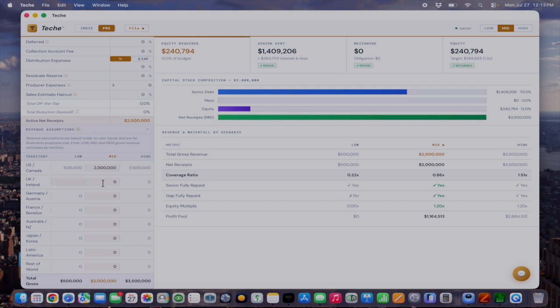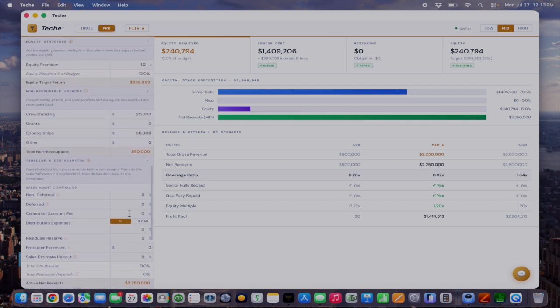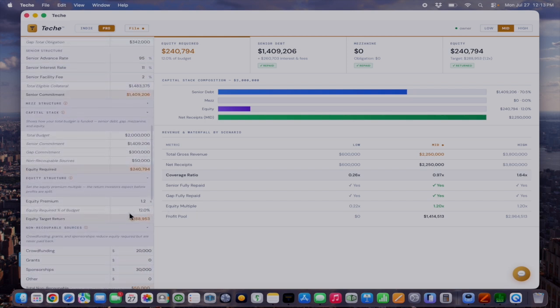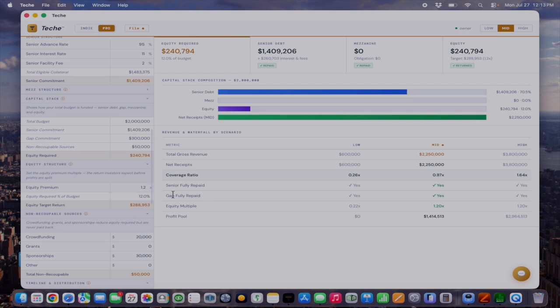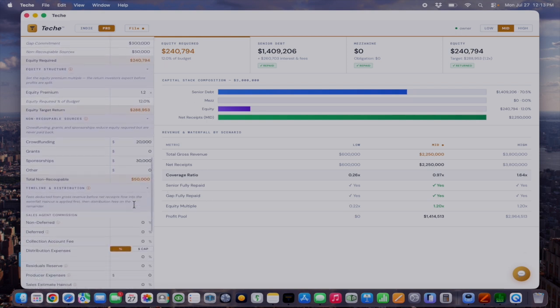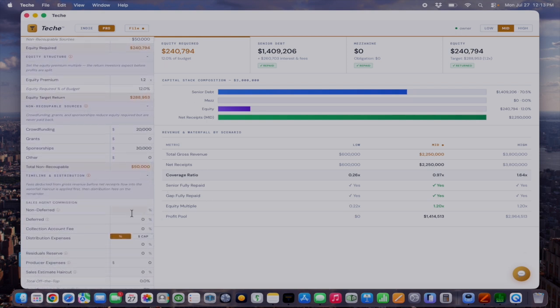In the UK, we've already sold that territory. In Germany, maybe we have $100,000, $250,000, and $300,000. Now you can see everyone's already paid back because there are no fees, but let's build in a few fees.